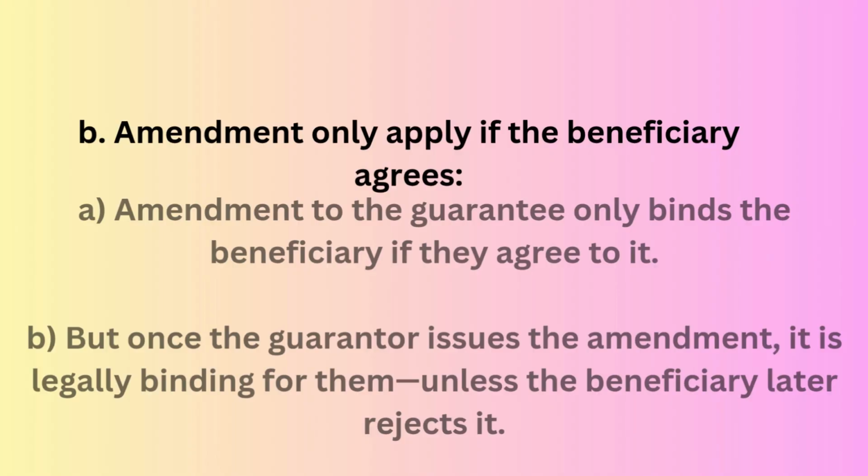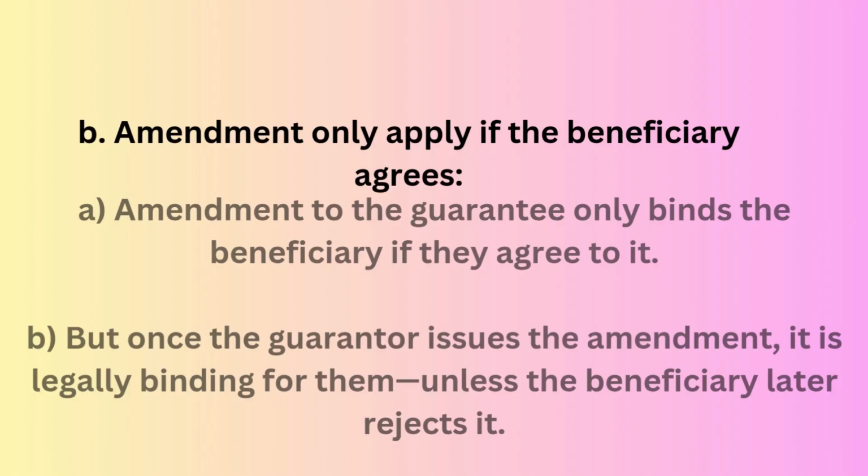But the guarantor is irrevocably bound by the amendment once they issue it, unless and until the beneficiary rejects the amendment. That means once the guarantor issues the amendment, it becomes irrevocable. The guarantor cannot take it back, they are bound by its terms. However, this binding effect is conditional. If the beneficiary rejects the amendment, then it's not binding on the beneficiary, and the guarantor's obligation goes back to the original terms.